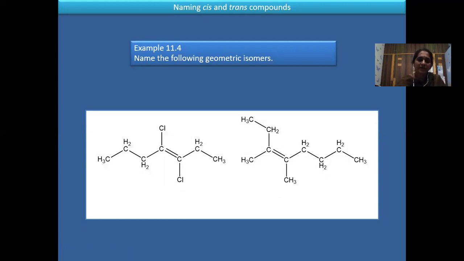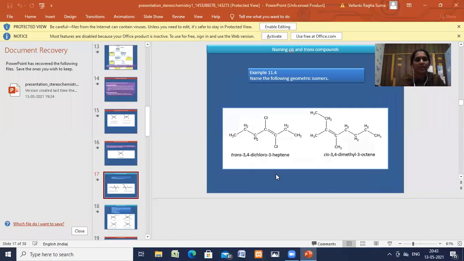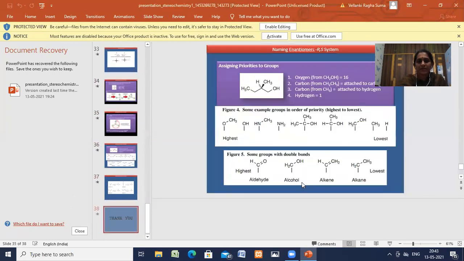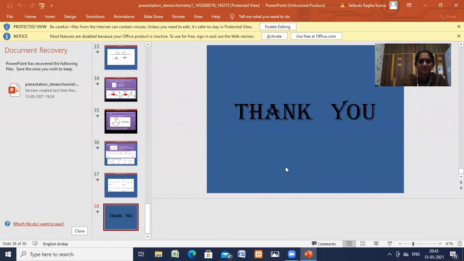I hope everybody has understood my class today. What I have discussed in today's class is about the isomers. Today's class I have explained completely about the stereoisomers: what are isomers, and the classification of isomers, what are constitutional isomers, then the structural isomers and then stereoisomers.